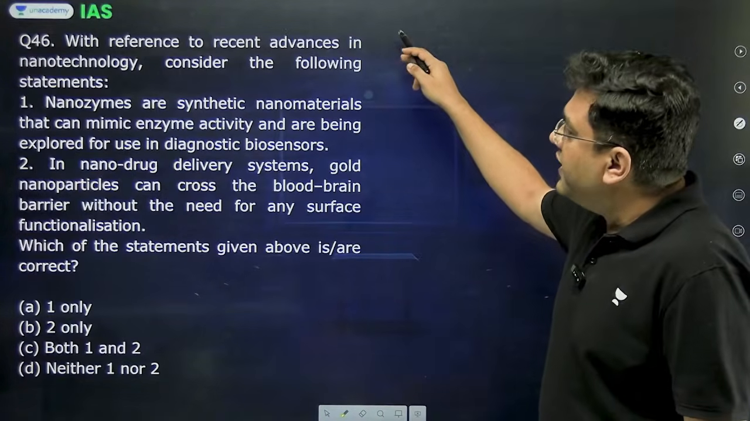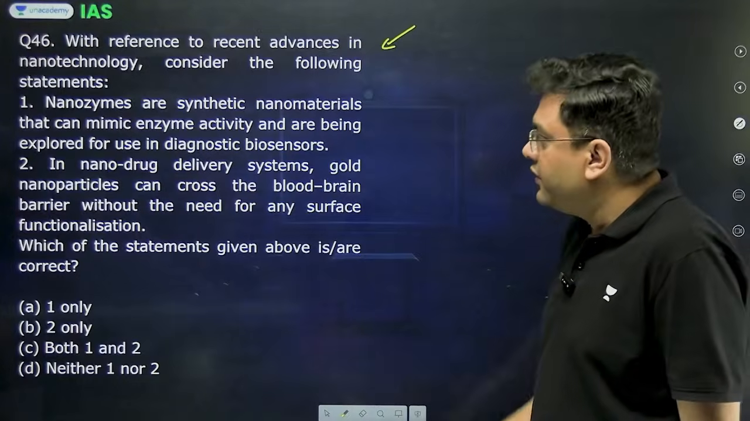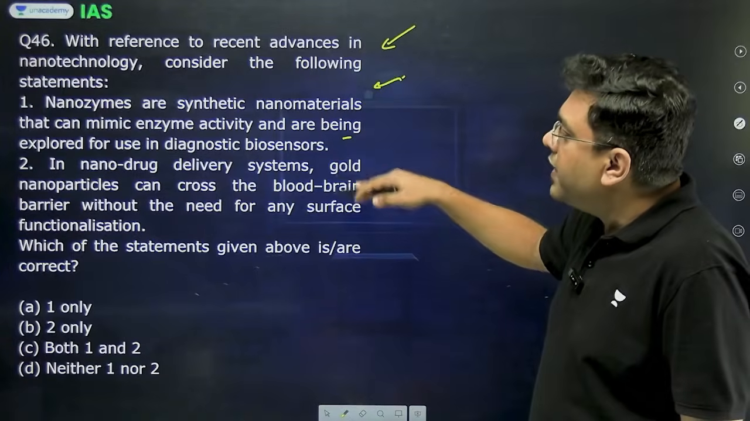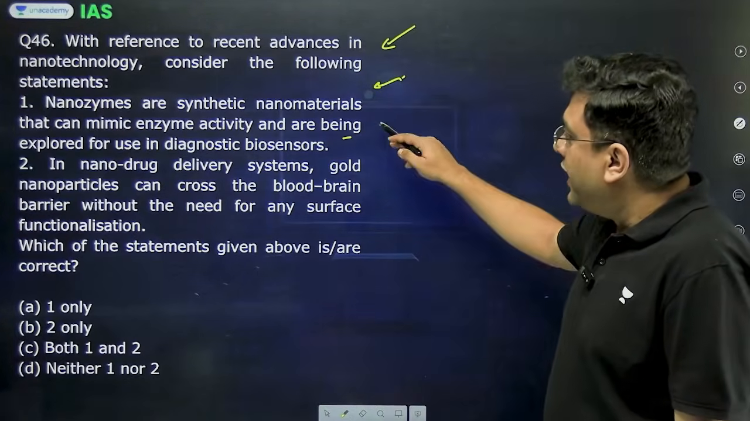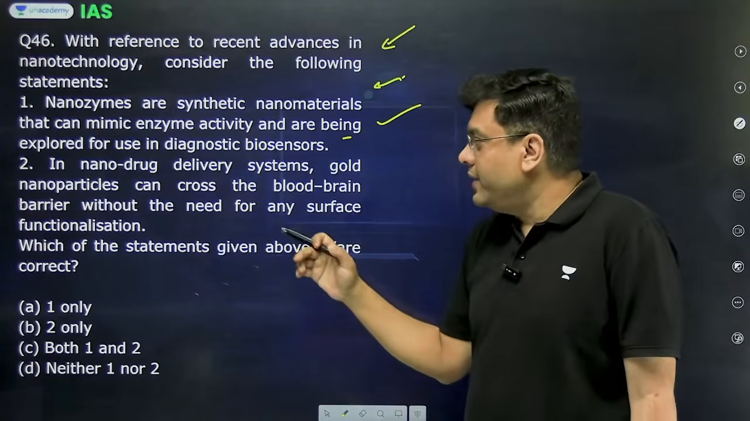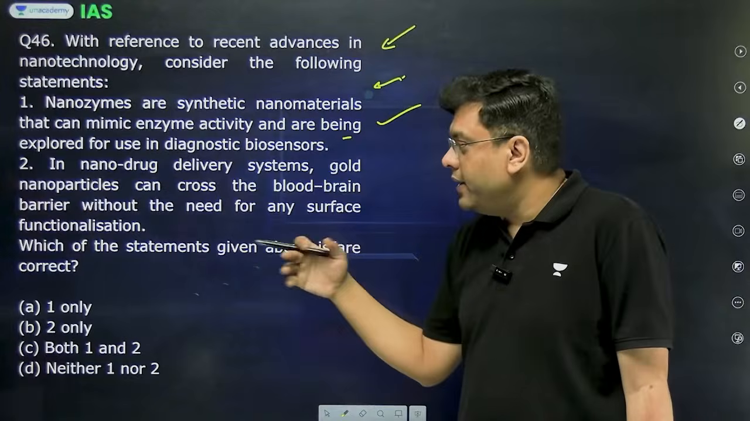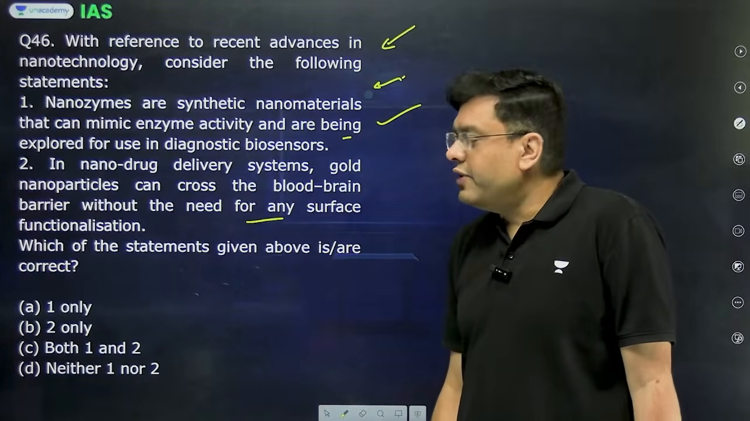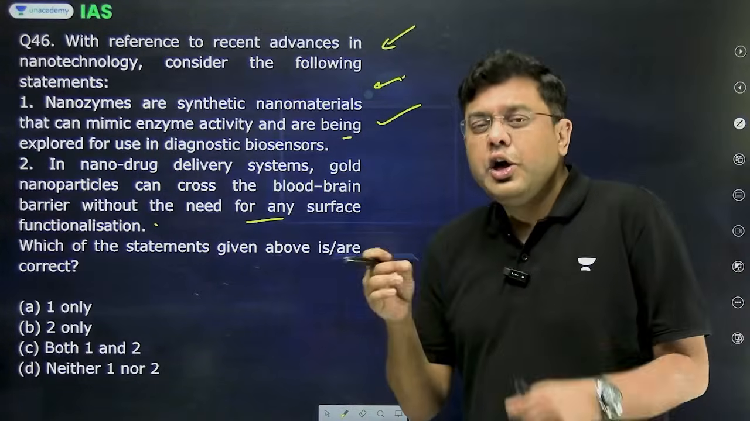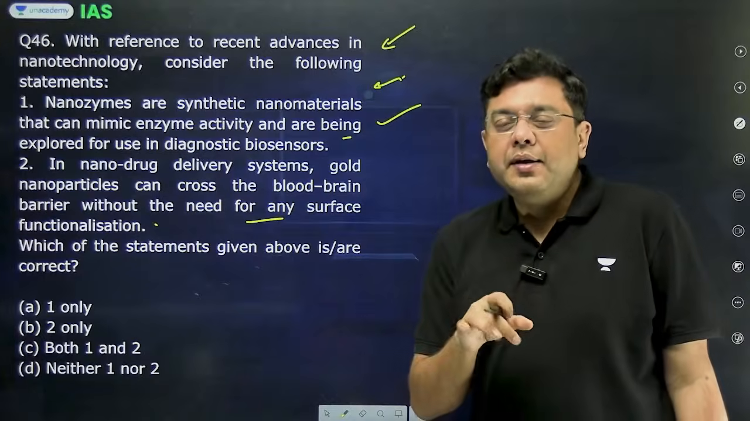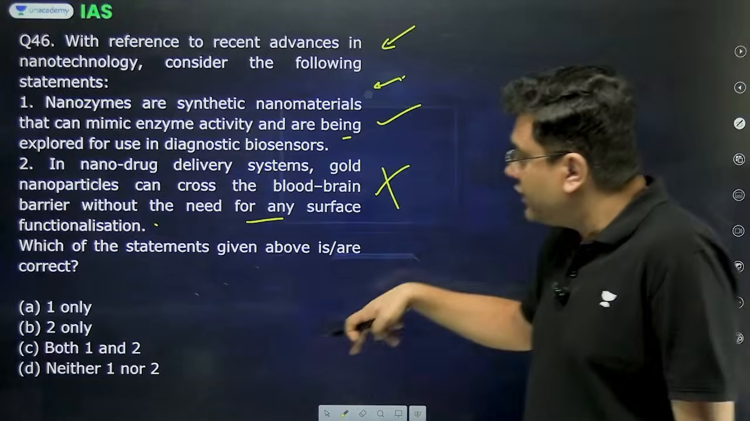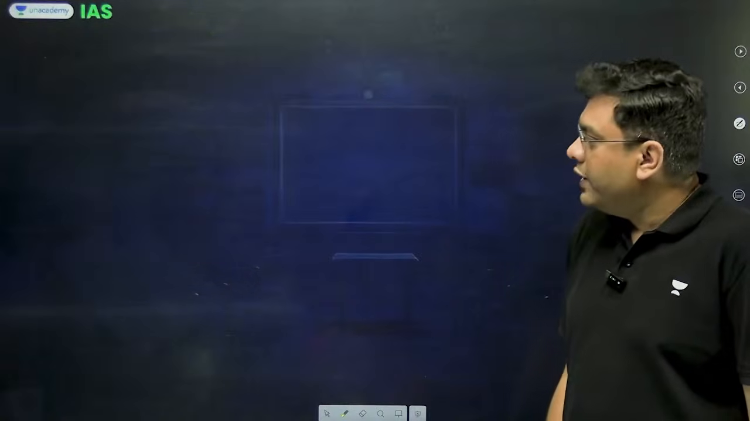With reference to recent advances in nanotechnology, consider the following statements. Nanoenzymes are synthetic nanomaterials that can mimic enzyme activity and are being explored for use in diagnostic biosensors. This is a correct statement. In nano-drug delivery systems, gold nanoparticles can cross the blood-brain barrier without the need for any surface functionalization. This is incorrect. You need to provide a higher level of functionalization. Only then can it cross the blood-brain barrier, which is being explored to aid in curing multiple diseases. So the correct answer in this is A, that is 1 only.